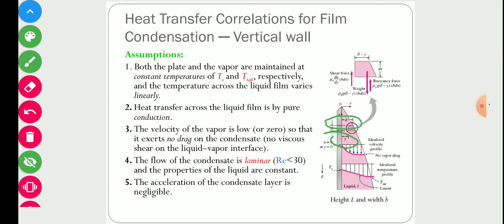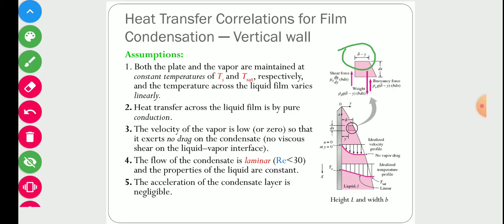So if the distance of this control volume from the wall is y, and the thickness of the layer is delta, then the thickness of this control volume will be delta minus y. Delta is the overall thickness of the film at a distance x, and y is the distance between the control volume and the wall.